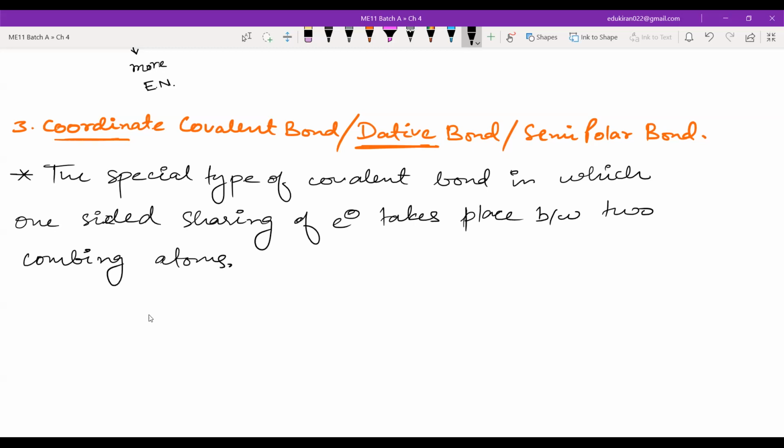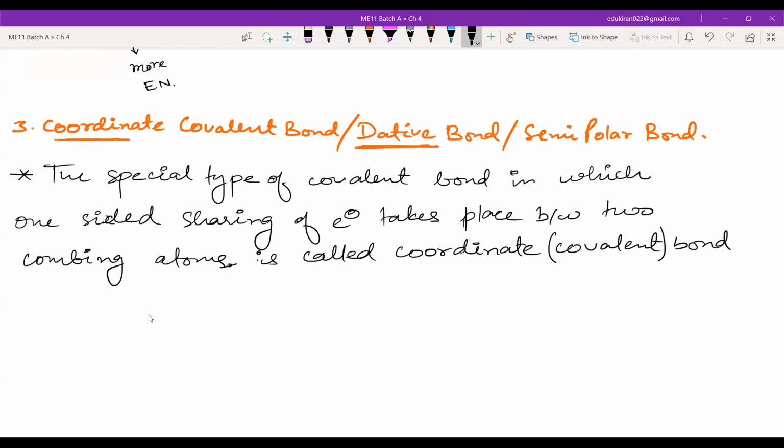That is called coordinate covalent bond. Okay, sometimes the word covalent is omitted and you will see just coordinate bond. That is also coordinate covalent bond only.